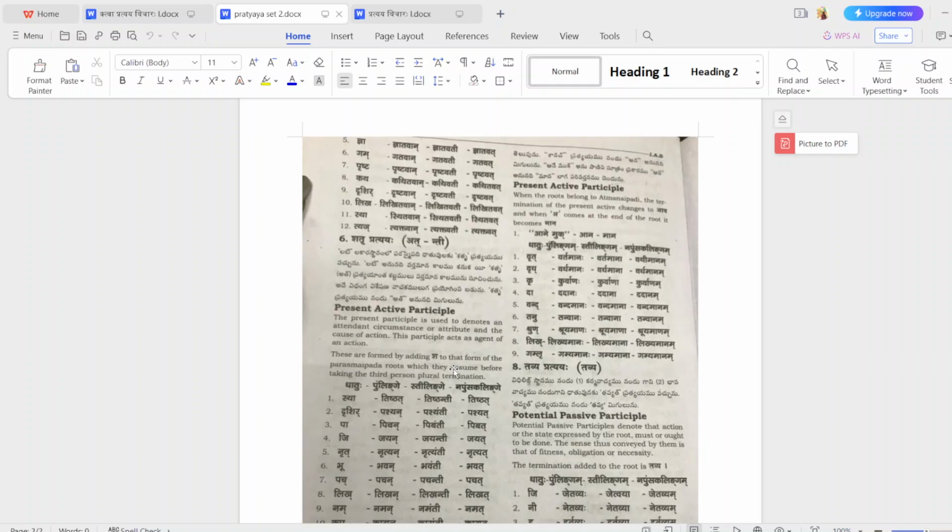So the next pratyaya is Shatra pratyaya. Shatra pratyaya is a present active participle. The present participle is used to denote a circumstance, an attribute, or a cause of action. This participle acts as an agent of an action. These are formed by the addition of sha to that form of the Parasmaipada root which they assume before taking the third person plural termination.